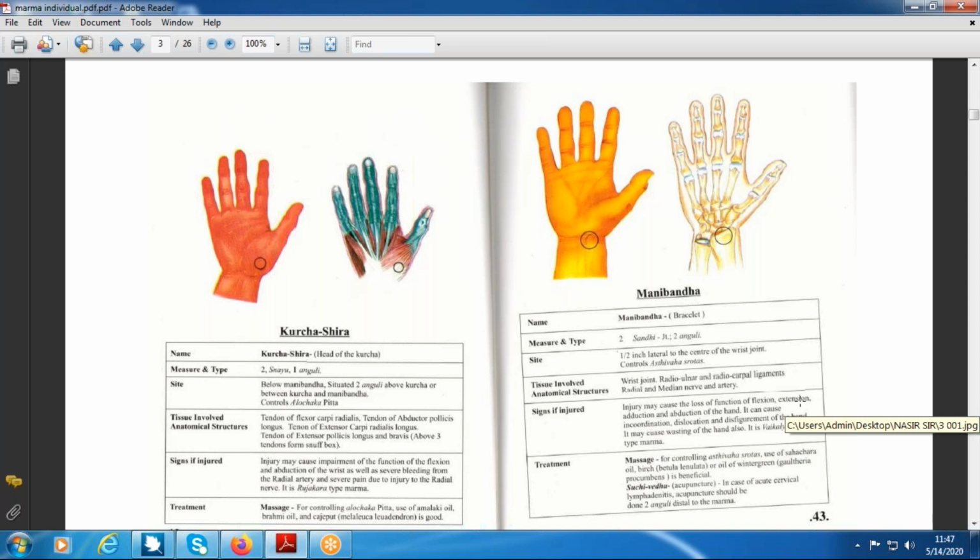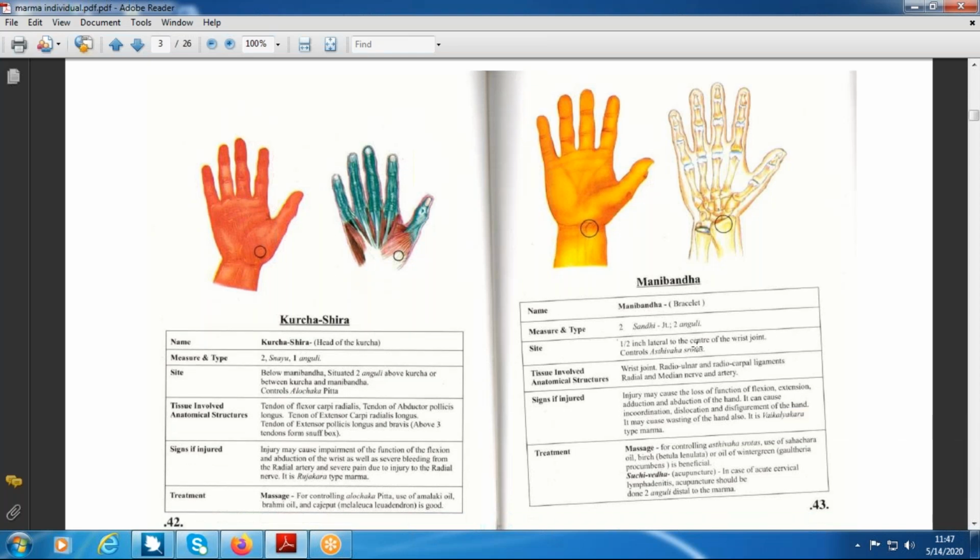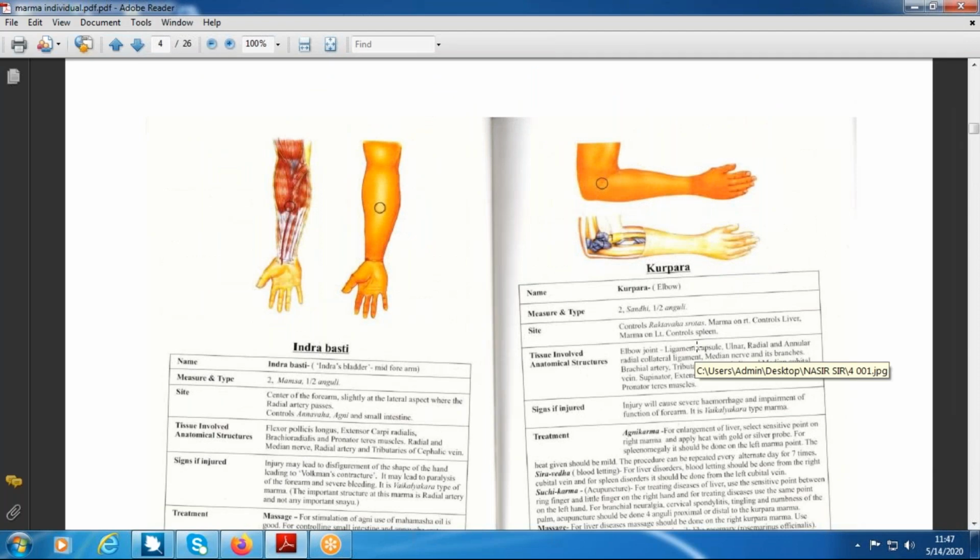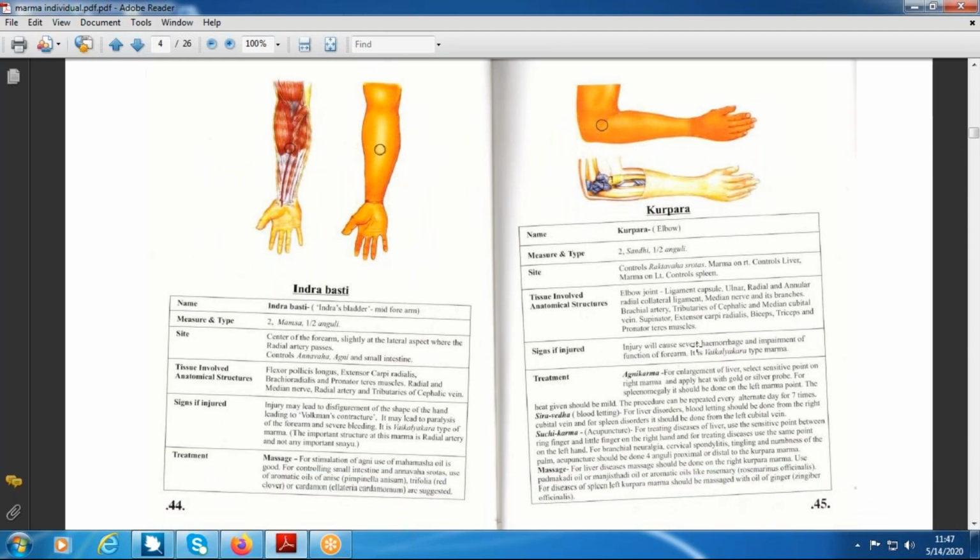Pada, Janga. Pada means foot. Janga means leg. Jangasthi, the leg, tibia and fibula are considered as Jangasthi. Urvasthi is the femur bone. Prakoshtasthi: Bahir Prakoshtasthi, Antar Prakoshtasthi. Bahir is the radius, Antar Prakoshtasthi is the ulna. So understand in this sense, then you are able to understand the marma concept. Now I will move to the next marma. What is this? Just name the marma.